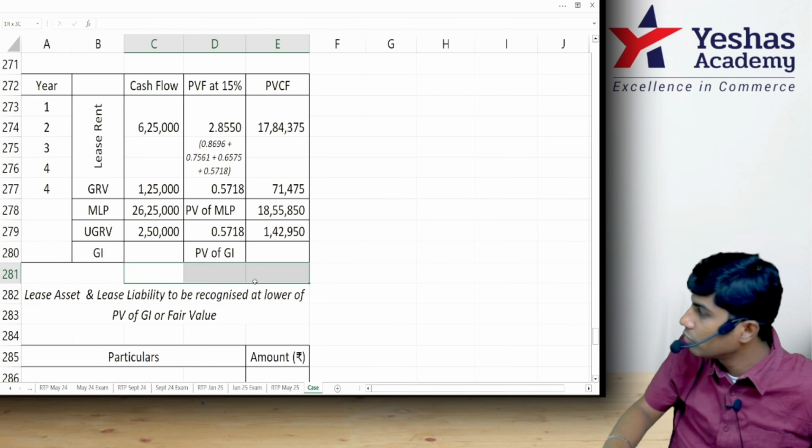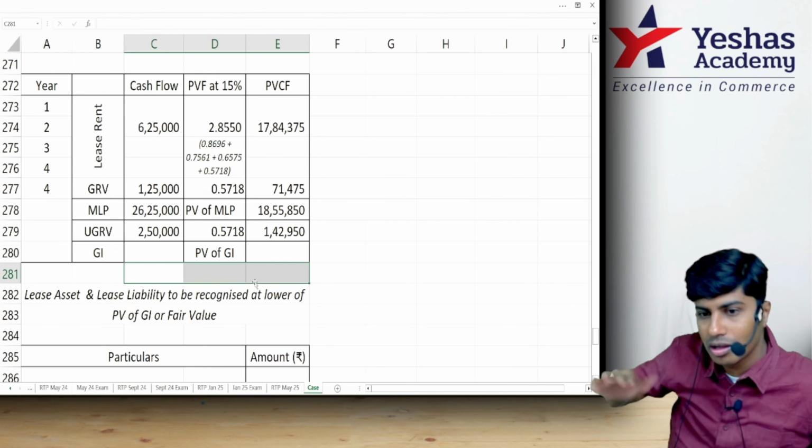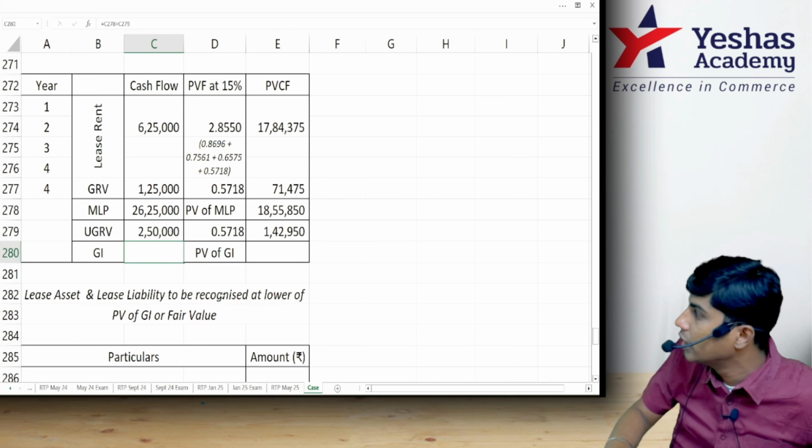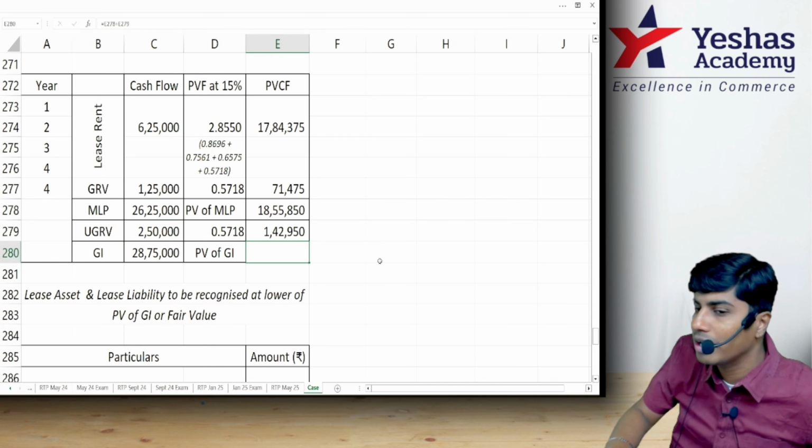And you will find it here. No need to write a formula anywhere. One table, all the cases. So how much is 26,25,000 plus 2,50,000? 28,75,000. 18,55,850 plus 142,950.